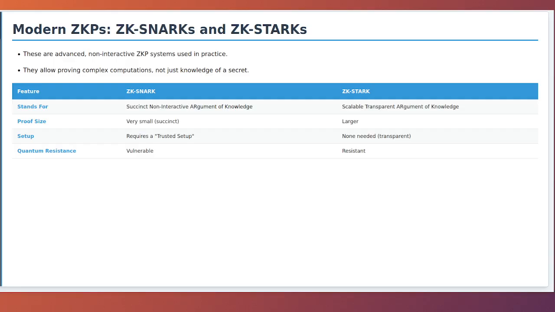However, most SNARKs have a downside. They require a trusted setup, a special ceremony to generate initial public parameters. If this ceremony is compromised, the entire system's security can be broken.